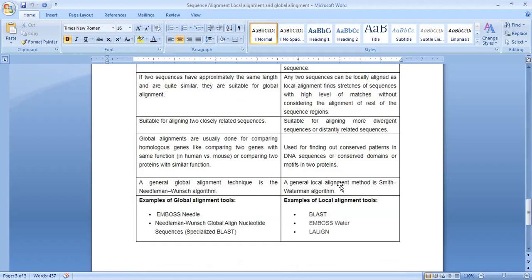A general global alignment technique is the Needleman-Wunsch algorithm, and the general local alignment method is the Smith-Waterman algorithm. Examples of global alignment tools are EMBOSS Needle, and the Needleman-Wunsch global align nucleotide sequence, which is specialized by BLAST. Examples of local alignment tools are BLAST, EMBOSS Water, and LALIGN.